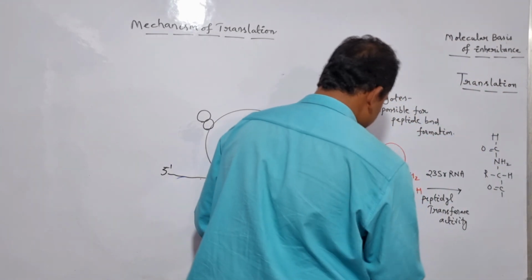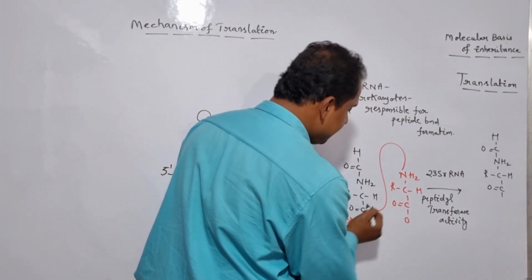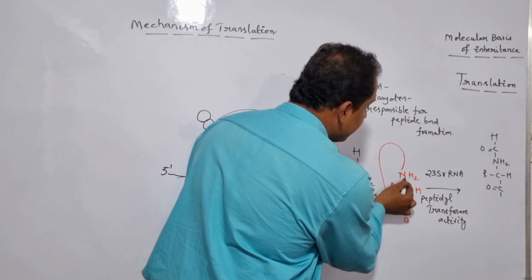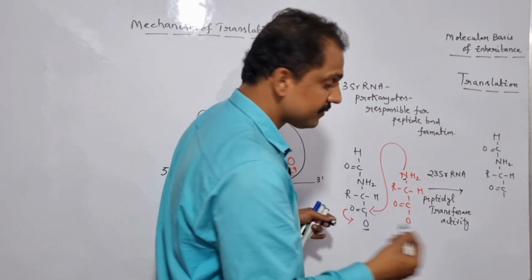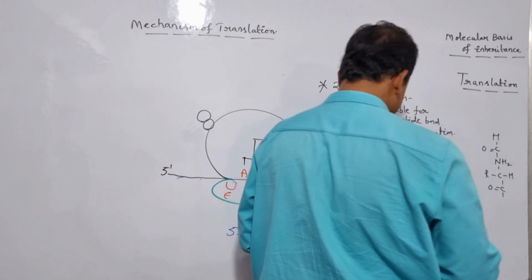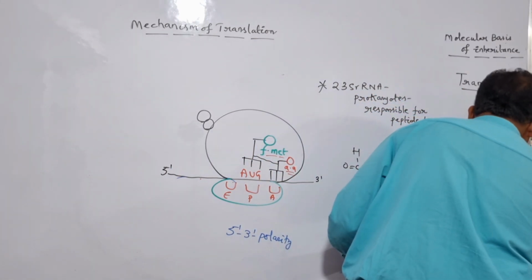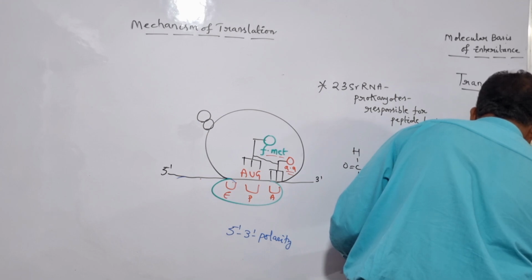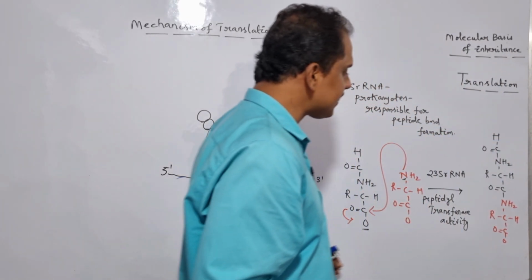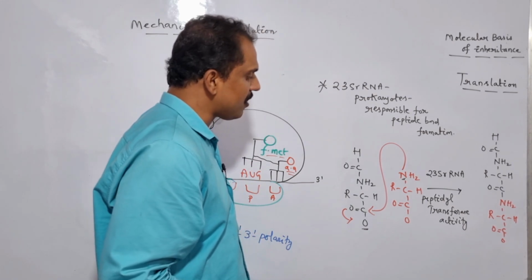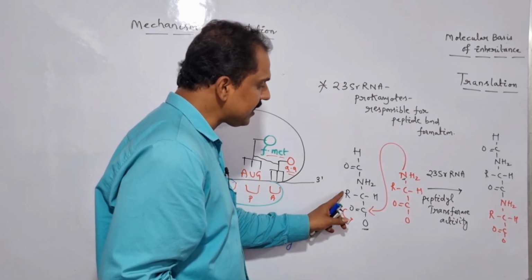So just look here. The oxygen atom is removed and it is replaced by the nitrogen atom which is a part of the amino group of another amino acid. So just look here. Is it clear?